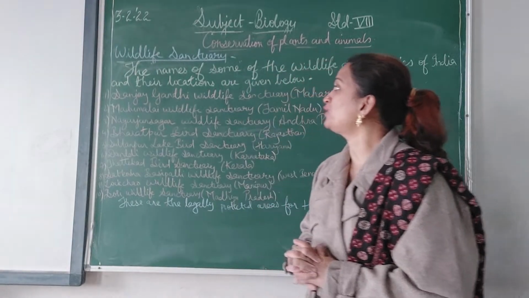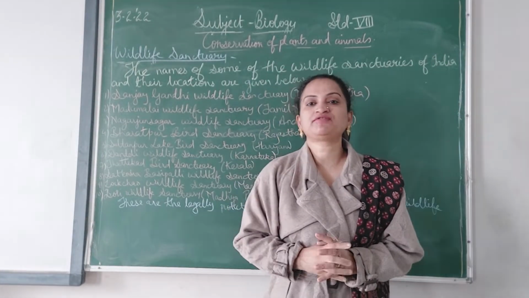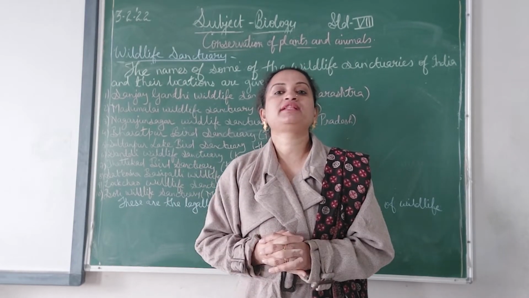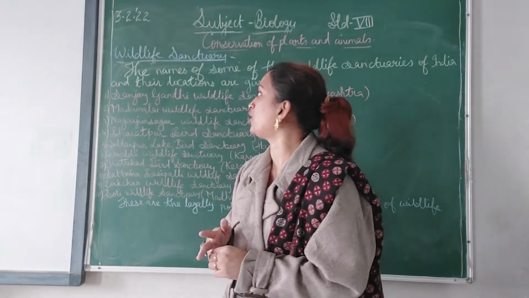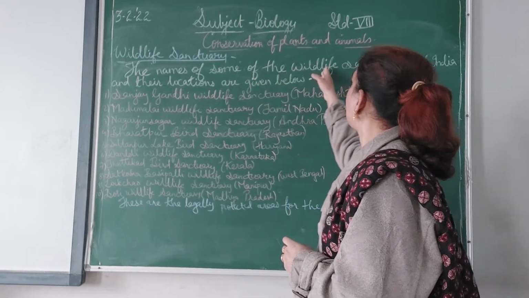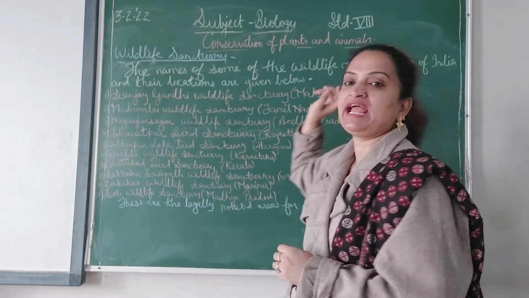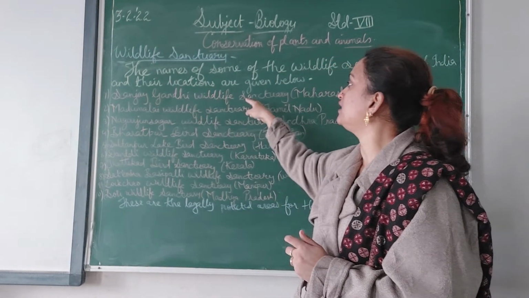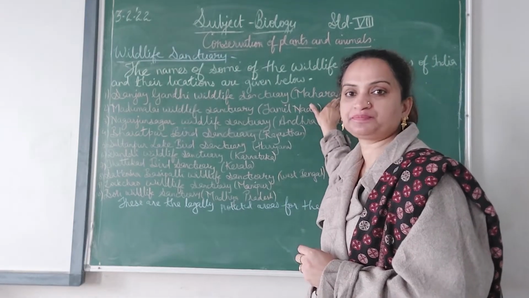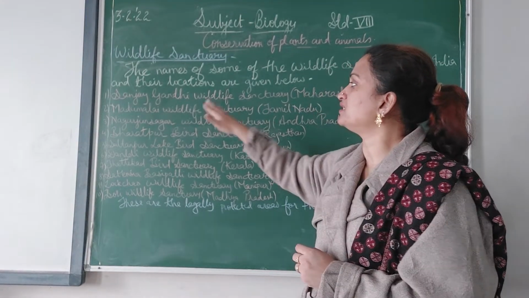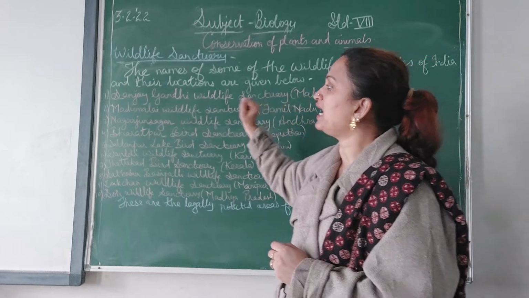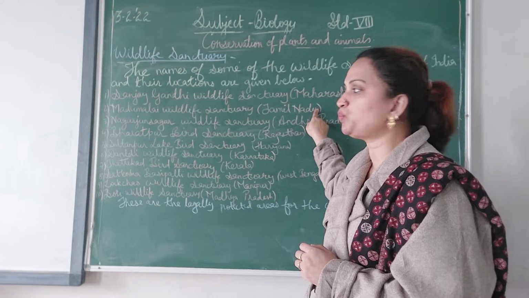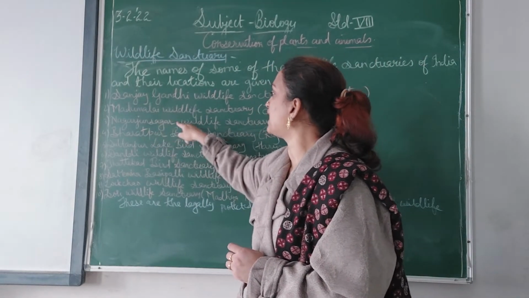So students, now as we have understood what wildlife sanctuaries are, let us see a few examples of wildlife sanctuaries, where they are located and in which states. Now the names of some of the wildlife sanctuaries of India and their locations are given below. First is Sanjay Gandhi Wildlife Sanctuary in Maharashtra, and second is Mudumalai Wildlife Sanctuary in Tamil Nadu, Nagarjun Sagar Wildlife